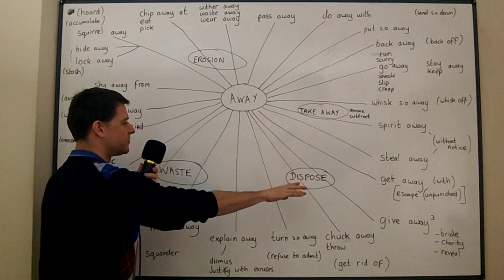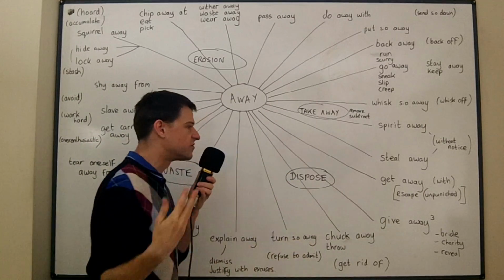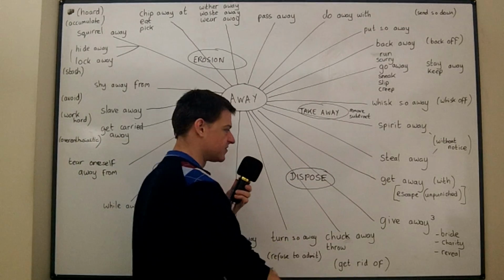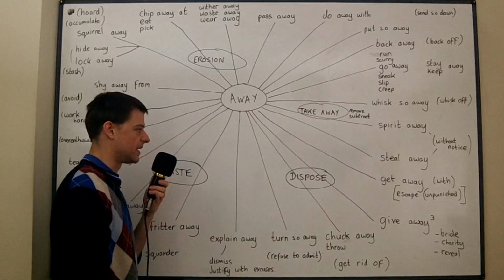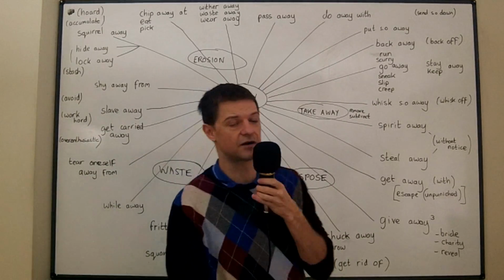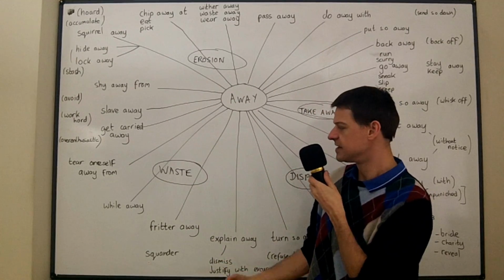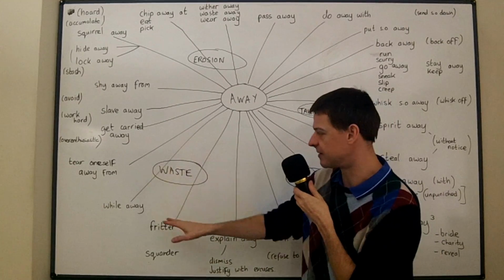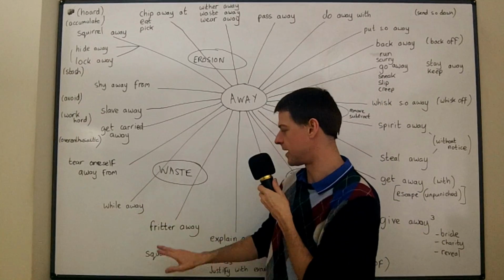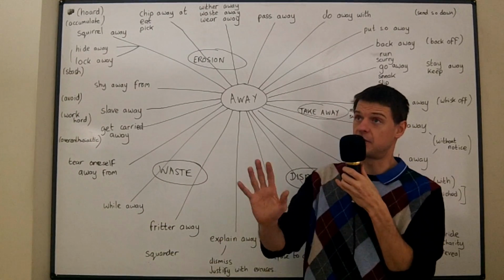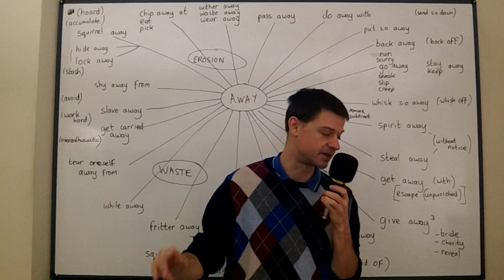Remember that phrasal verbs with away are often related to disposing of something, like throwing something away or giving something away. And lastly, it's very often connected also to the idea of waste, that something has been wasted with some phrasal verbs, with these two, while away and fritter away, and probably some other ones too that I haven't remembered.